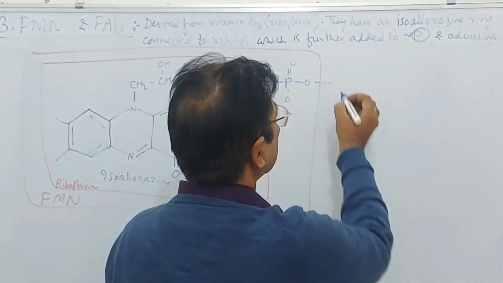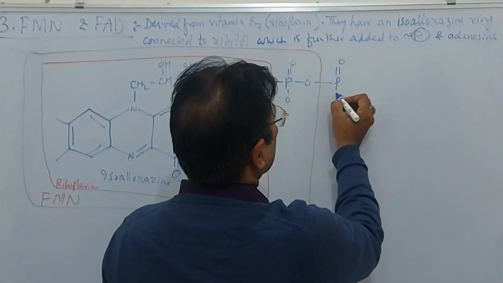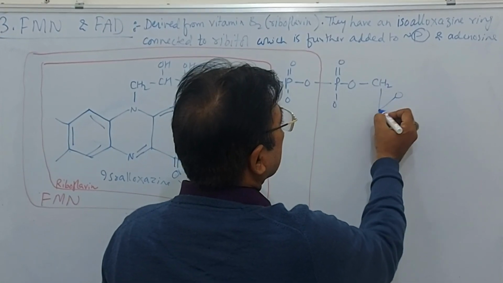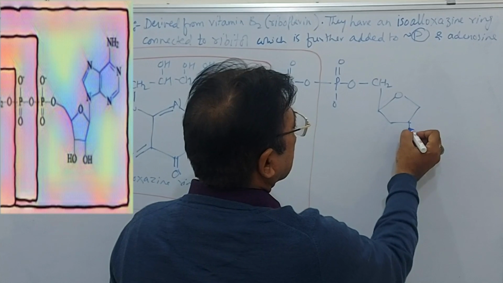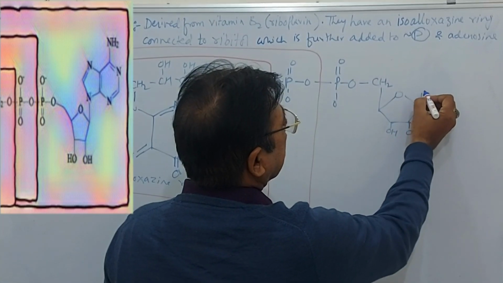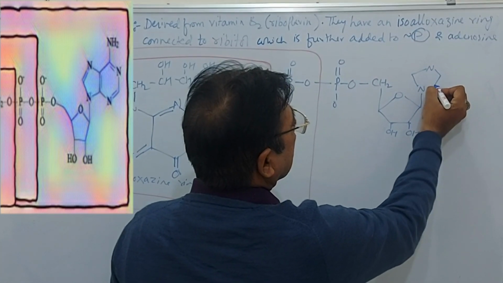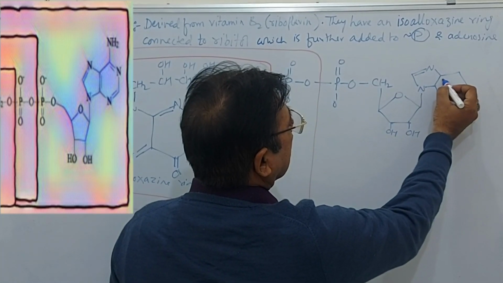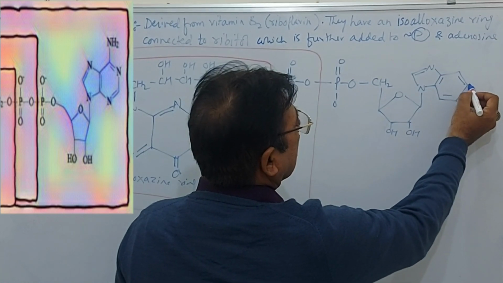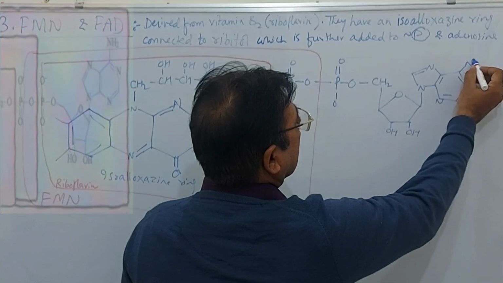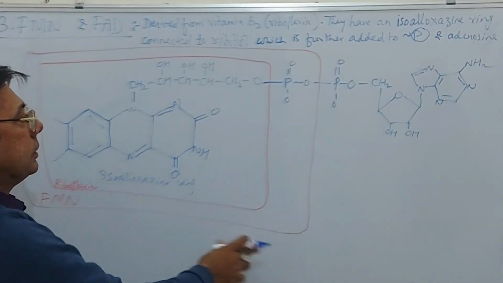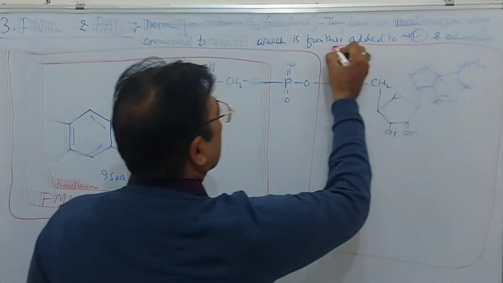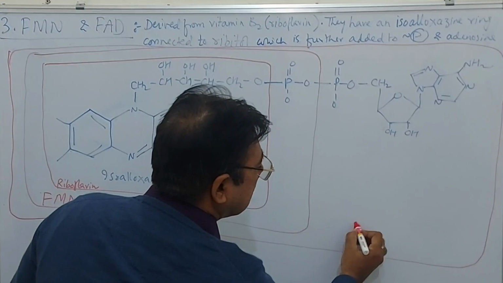And once you add one more phosphate and connect it to this ribose, as you see, and here you add adenine, this whole molecule is FAD.